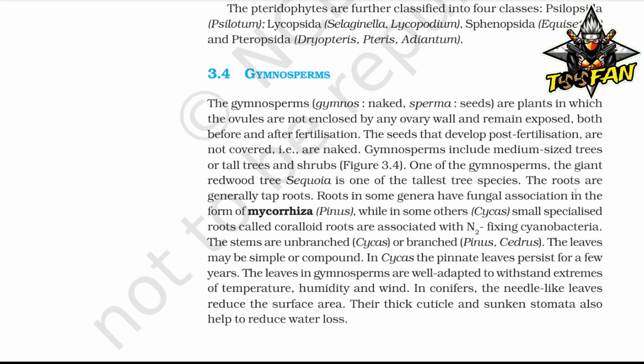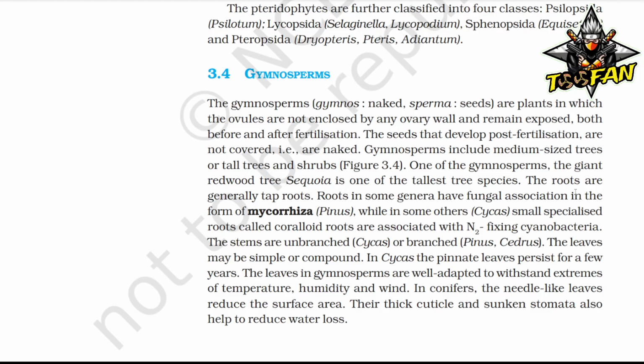The roots are generally taproots. Roots in some genera have fungal association in the form of mycorrhiza, Pinus, while in some others, Cycas, small specialized roots called coralloid roots are associated with nitrogen-fixing cyanobacteria. The stems are unbranched, Cycas, or branched, Pinus, Cedrus. The leaves may be simple or compound. In Cycas, the pinnate leaves persist for a few years.